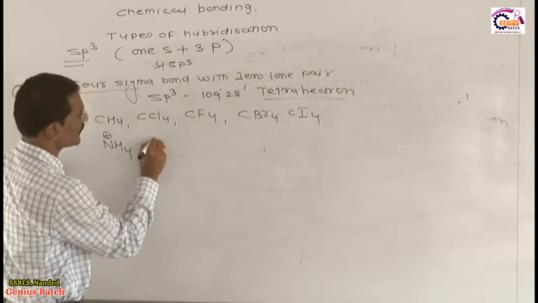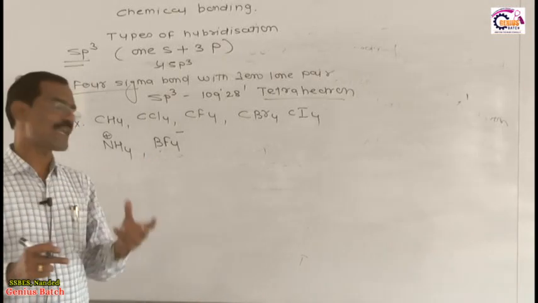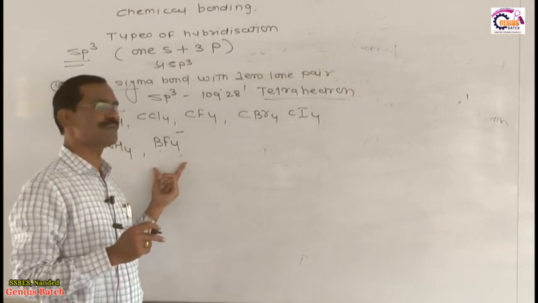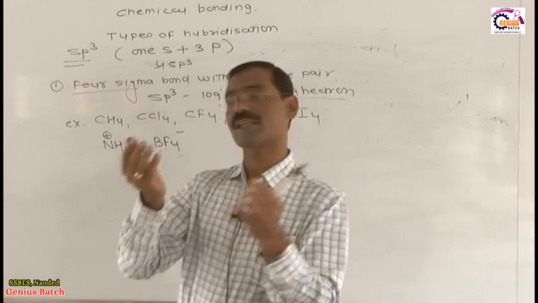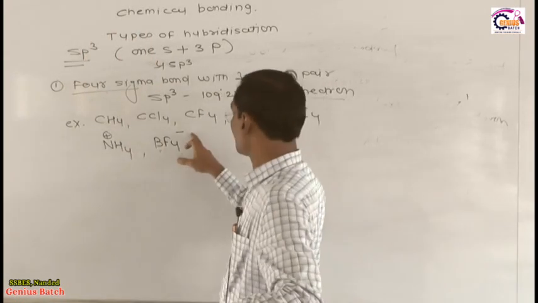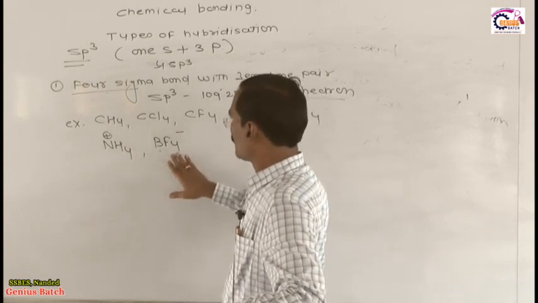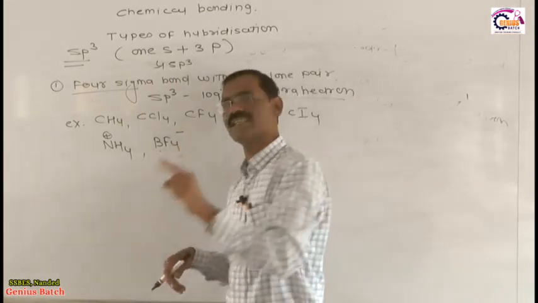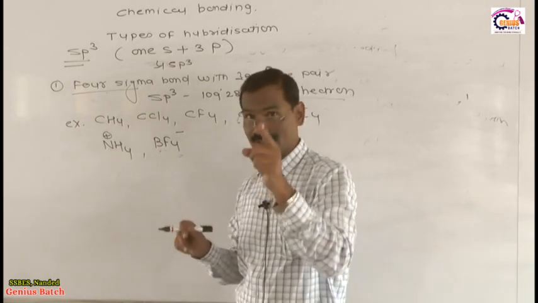And then, dear student, this is BF4 minus. Don't consider this negative charge, because in BF4 minus, boron has one vacant orbital, and another fluorine comes into that vacant orbital using its own lone pair of electrons. That's why the negative charge is on that fluorine atom, but actually only 4 sigma bonded electron pairs are present around boron. Don't count this negative in the hybridization calculation.